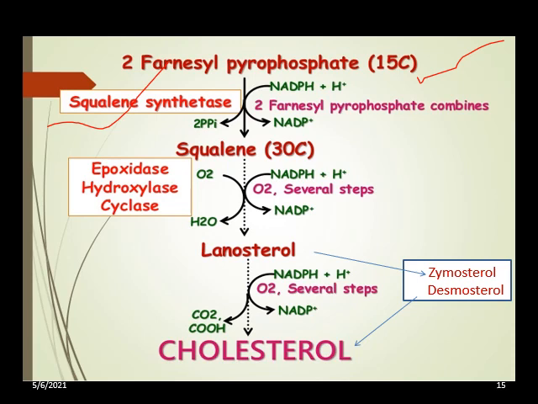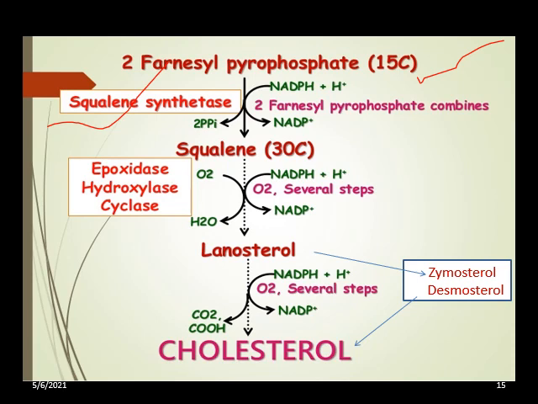Why has the name been given as squalene? Because it was first isolated from the liver of sharks of genus Squalus. That is why the name is given as squalene. And the next reaction is cyclization of squalene to form the parent steroid nucleus, lanosterol. There was a small mistake: squalene is not the first steroid nucleus. Lanosterol is the first steroid nucleus.